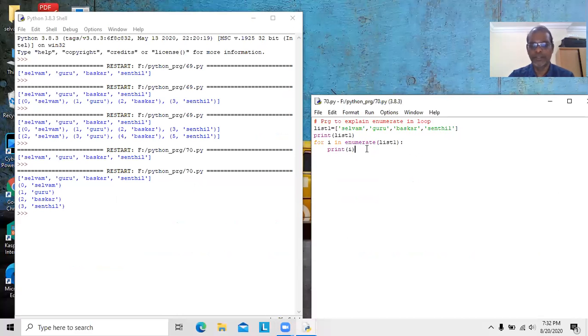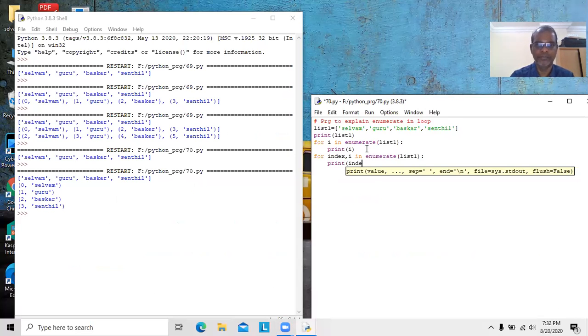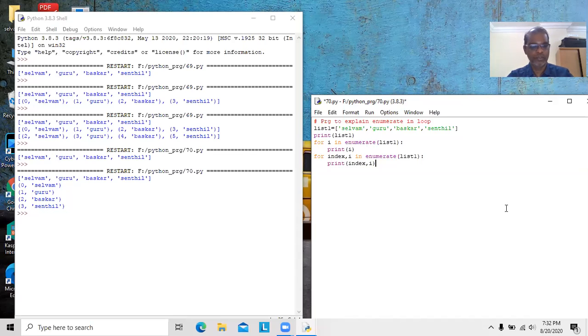Same thing we can use it again. For index, I in enumerate of list 1. Here I'd like to print index as well as I. Index will be assigned with 0. I will be assigned with Selvam. Then index will be assigned with number 1. I will be assigned with Guru. We will see the output.